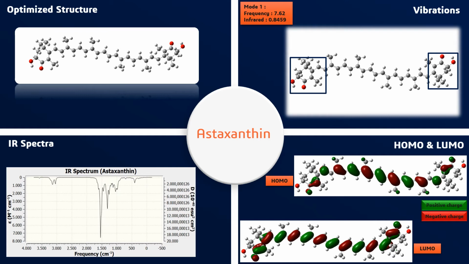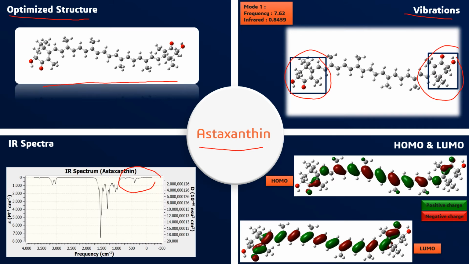So here is the result for astaxanthin in initial state. We can see the optimized structure that we got from Avogadro. There is only one kind of structure here that has been optimized. And in vibration, we can see there are two modes of vibrating in the beta-ionone rings. And in the IR spectra, we can see the lower absorbance value in the IR spectrum in the fingerprint area.